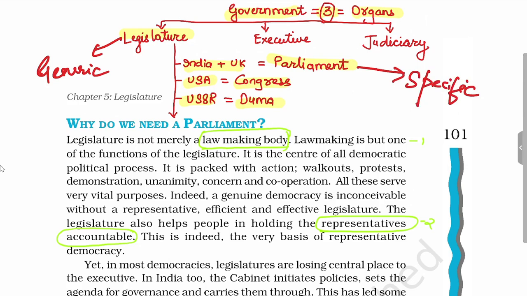Now having seen the meaning of the word parliament, we'll see why we need parliament in India. So we need parliament for making new laws. This is required in all democracies. Second reason why we need legislature is to keep representatives accountable, to control the executive.